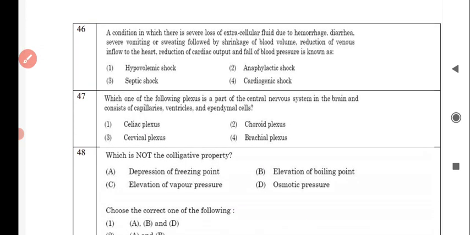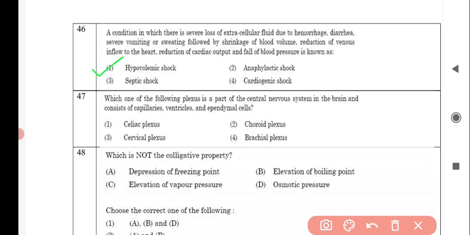Next question is, a condition in which there is severe loss of extracellular fluid due to hemorrhage, diarrhea, severe vomiting or sweating, followed by shrinkage of blood volume, reduction of venous inflow to the heart, reduction of cardiac output and fall of blood pressure is known as, and the correct answer is option number 1, hypovolemic shock.